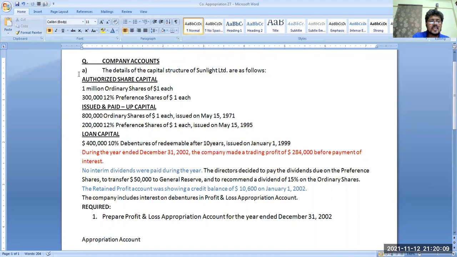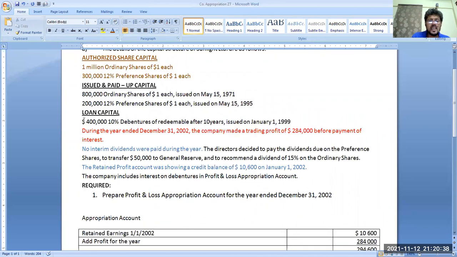See, whenever you are working on joint stock companies, do not consider authorized capital. Getting my point clear? Authorized share capital is the actual number of shares a company has been allowed to issue by the government. So we consider issued and paid up capital.